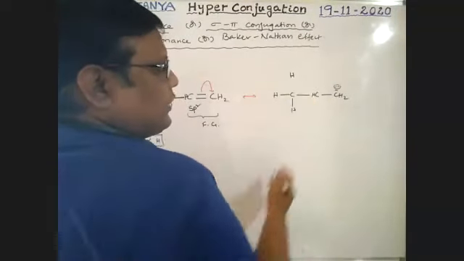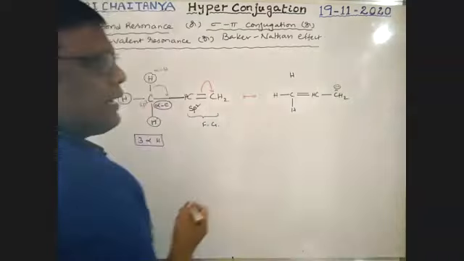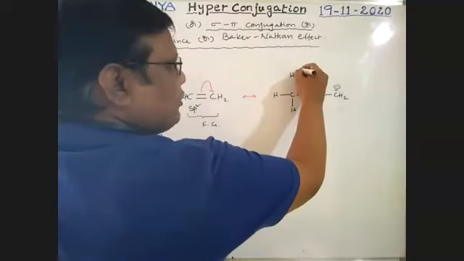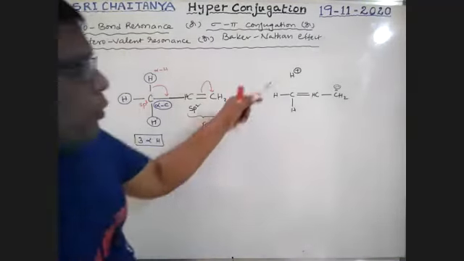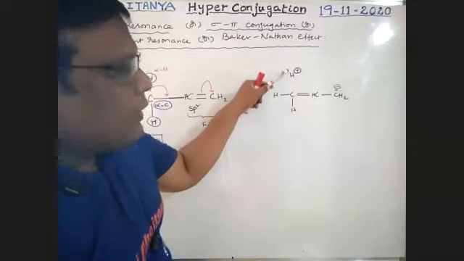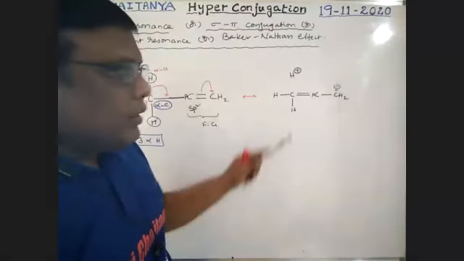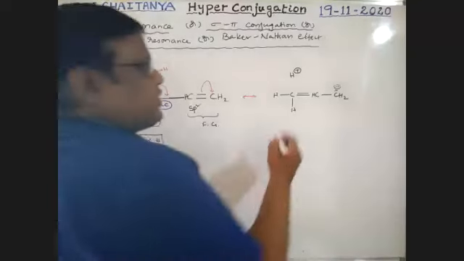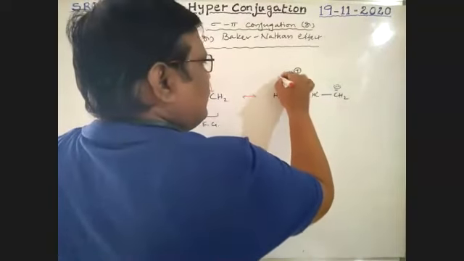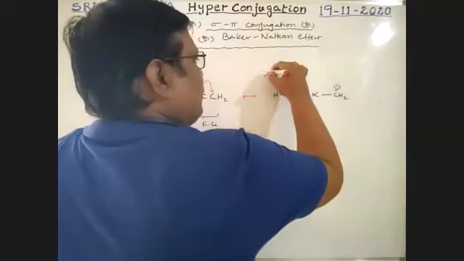This pi bond shifted here and converts into a double bond character. Now this hydrogen gets a positive charge. There is no bond present between the alpha carbon and the alpha hydrogen. Please be conscious: here, no bond is there.